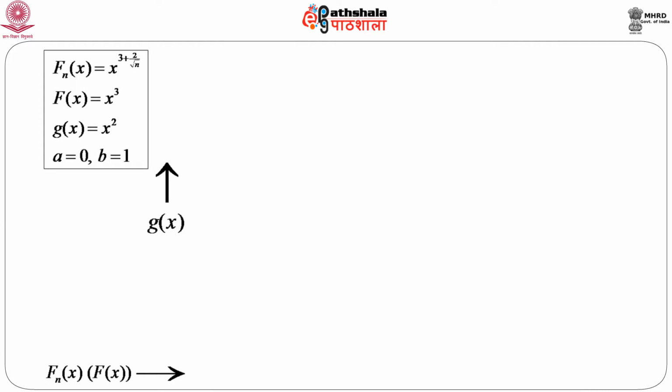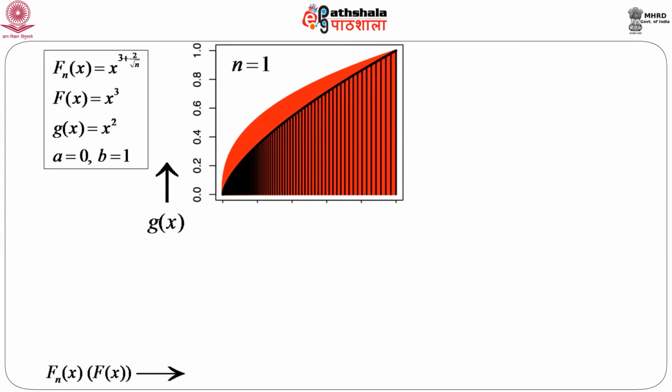So, we plot g x in the vertical axis and f n x or f x in the horizontal axis. First, let us consider this graph. So, for n equals 1, we calculate the area under the curve g x with respect to f n x. So, f n x is in the horizontal axis, and g x is in the vertical axis. So, if we plot, this is the curve and the red shaded area is nothing but the area under this curve, and this black curve gives us the integral g x with respect to f x.